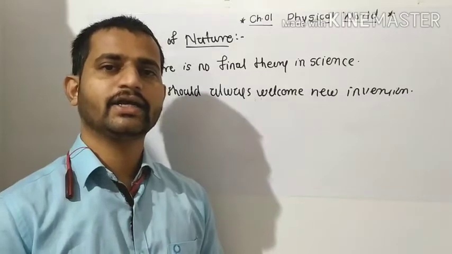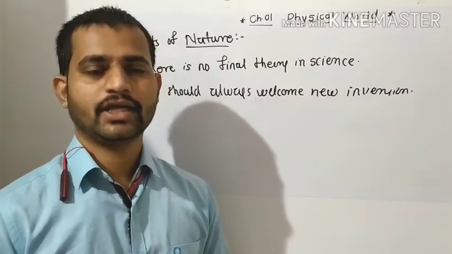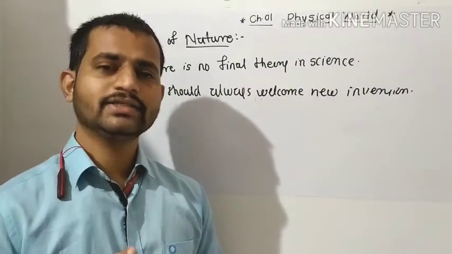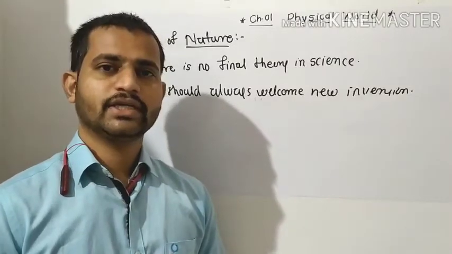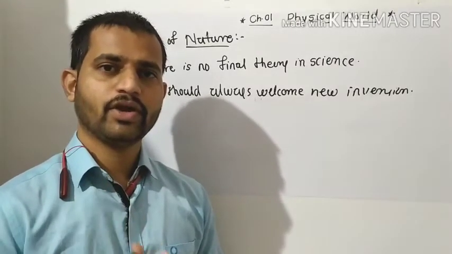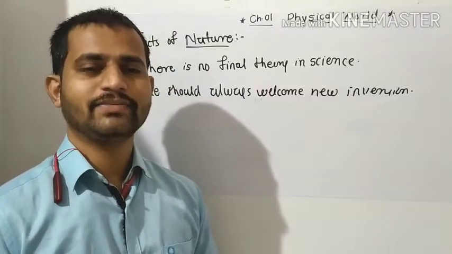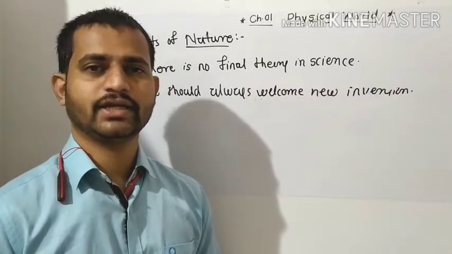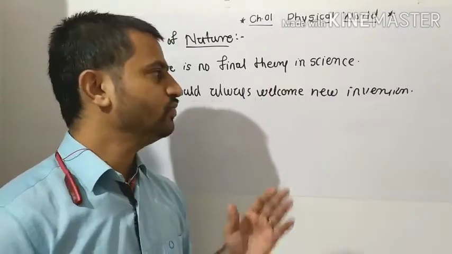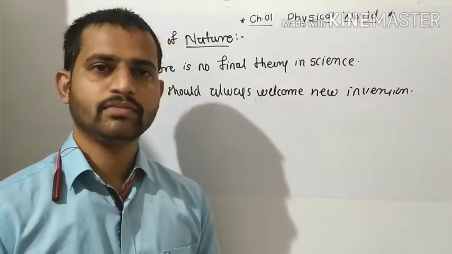So he predicted that the elephant is like a pillar. That's why there is a new invention, a new phenomenon, and we have to accept it. We don't have to reject their phenomena, and a new theory will always be welcome for us.